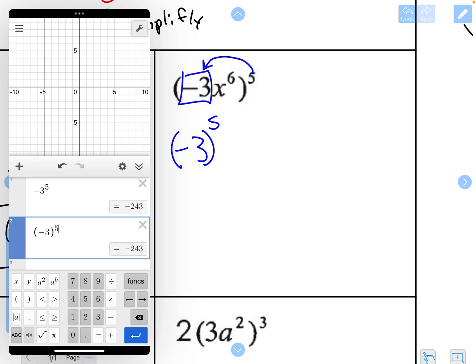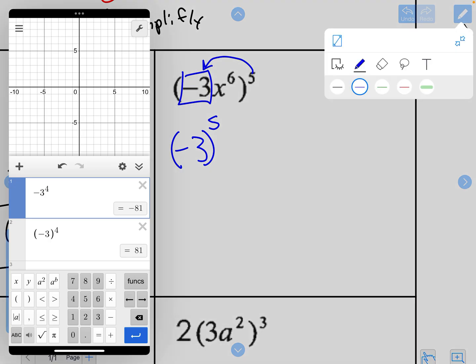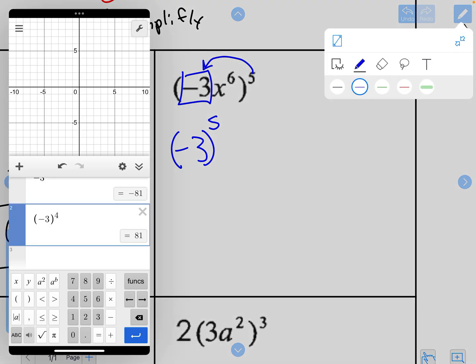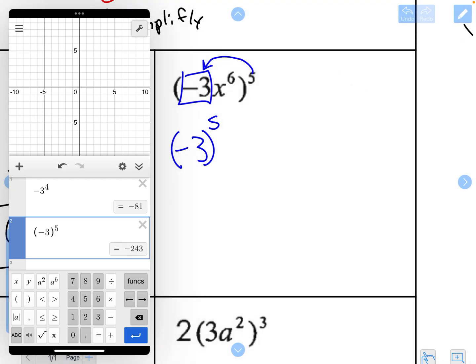But in a calculator, sometimes it will make a difference. Now, if I had negative 3 to the 4th, I would have gotten a very different answer. So we've got to be careful when we are multiplying or raising things to a power that we always put them in parentheses because it will change our answers. So negative 3 to the 5th. Now, actually, let me finish what I'm doing, and then I will take care of that.